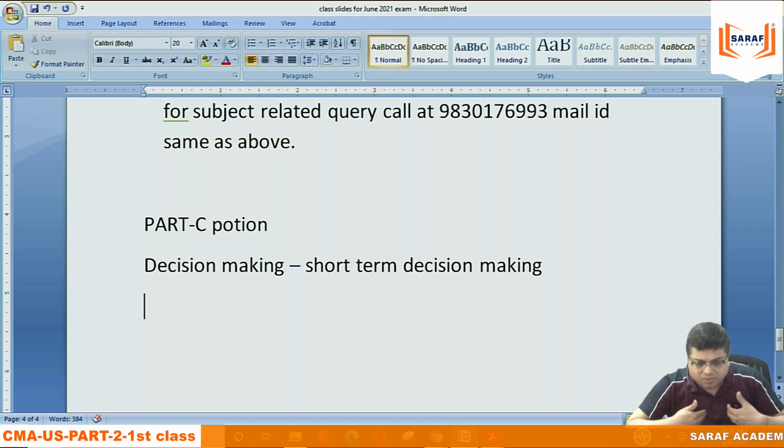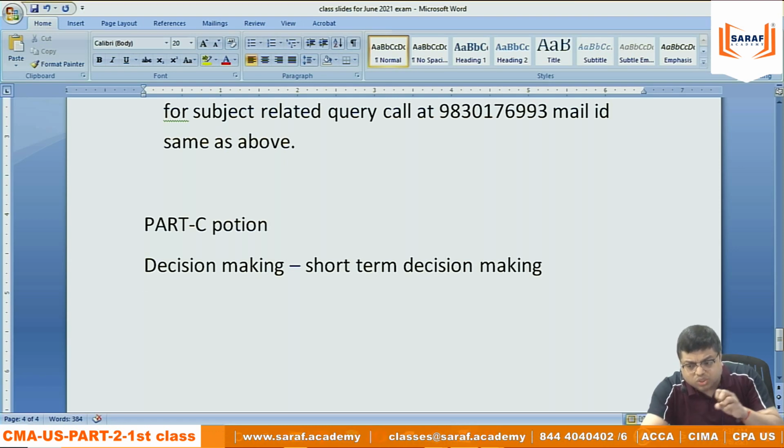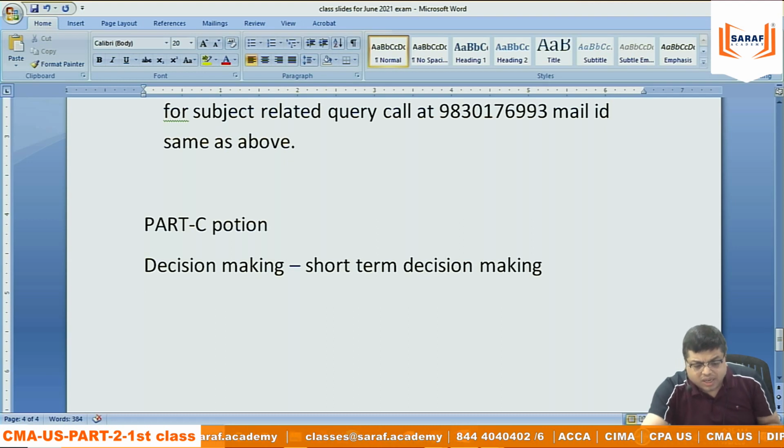Because the class, the faculty, the internet, the software, the staff salary, the electricity are all the same. What is my additional cost? Nothing. So if a new student is asking for a discount, I can accept, and whatever he gives is income. But then why am I not accepting?